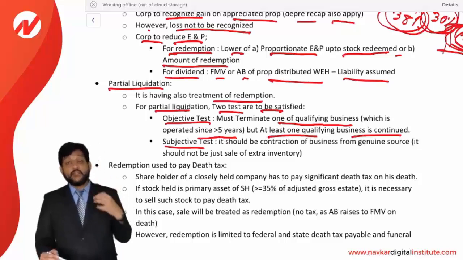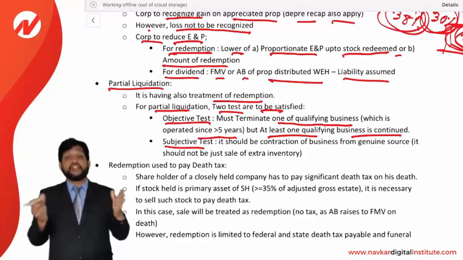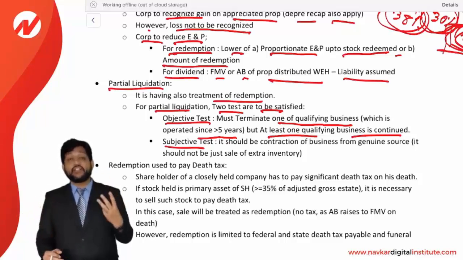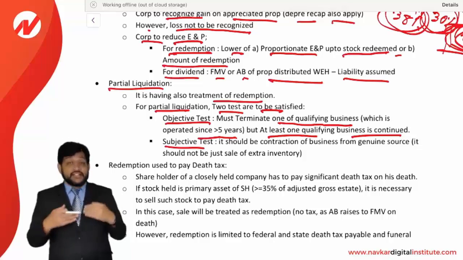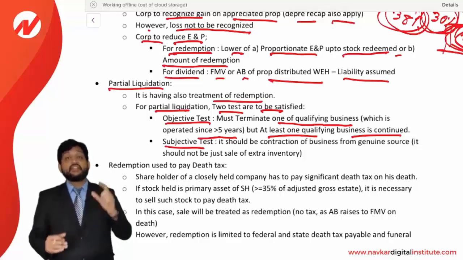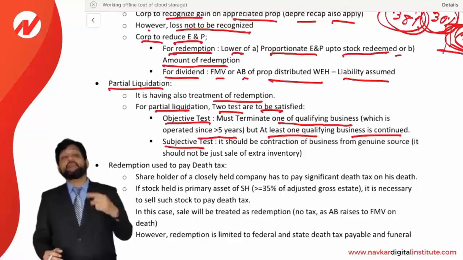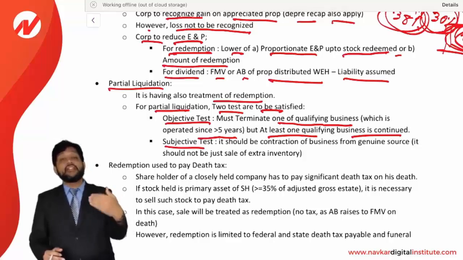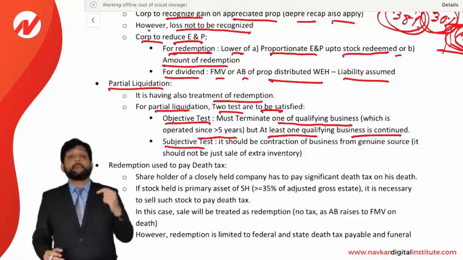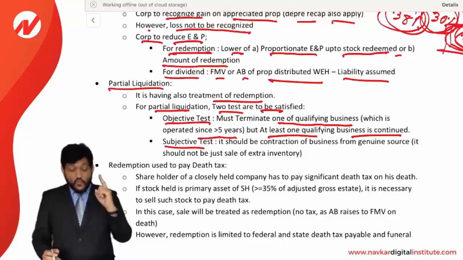It means the person is into many businesses. Let's say a person has 3 different businesses which have been continued for more than 5 years. Now out of that, one business is closed and the remaining 2 businesses are continued, then that is called a partial liquidation. That is called the objective test.